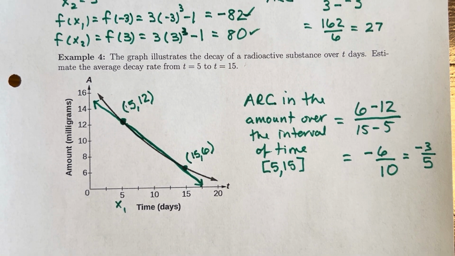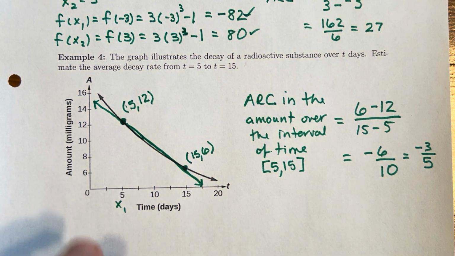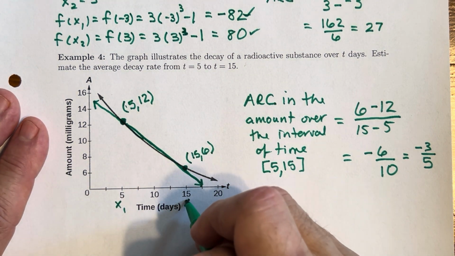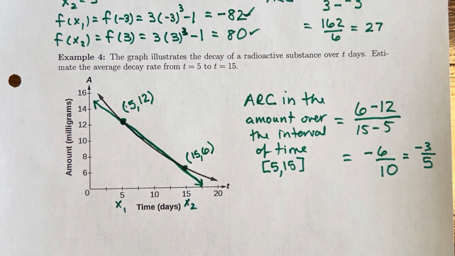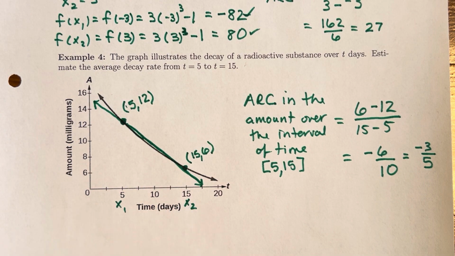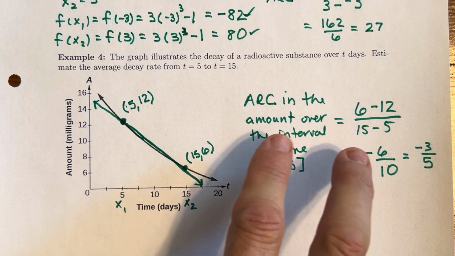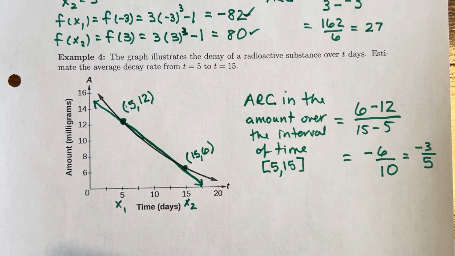All right, so this idea of calculating the average rate of change for a nonlinear function, we have to know what interval of interest for the domain, what's the x1 and the x2, 15 was the x2 here, and then we're allowed to calculate this pretty easily. We just have to figure out what are the 2 y values for those 2 x's, for the endpoints of my interval of interest, and then just generate the slope. If I pick 2 different endpoints, like say I'm interested in going from 0 to 10, we would have a different calculation for the rate of change because the interval is different that we're interested in examining.